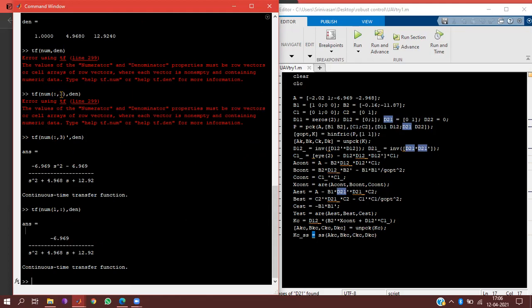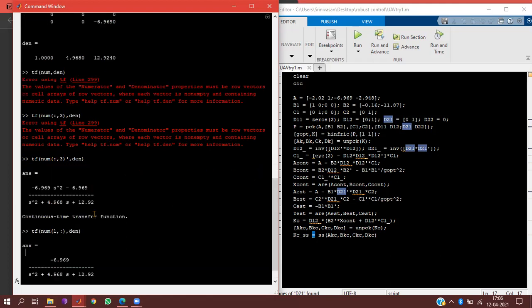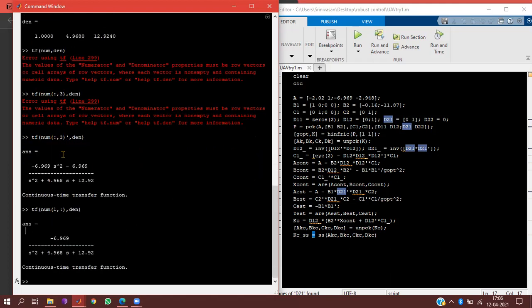Oh, that you have written transpose there, right? That's why it came. I took the last column and tried to do, but not the last column. You have to take one of the rows actually. Yeah, that's why I changed it here. So this is the row. Okay, then it is correct. Then that should be the transfer function.